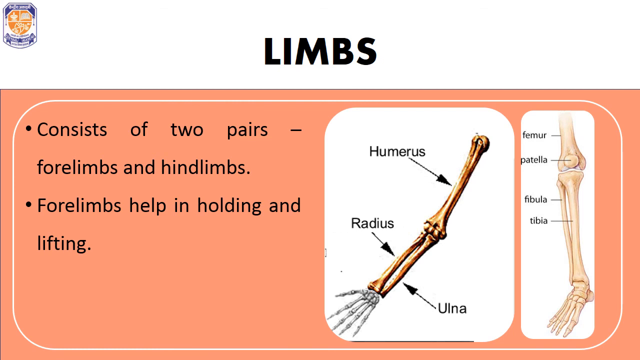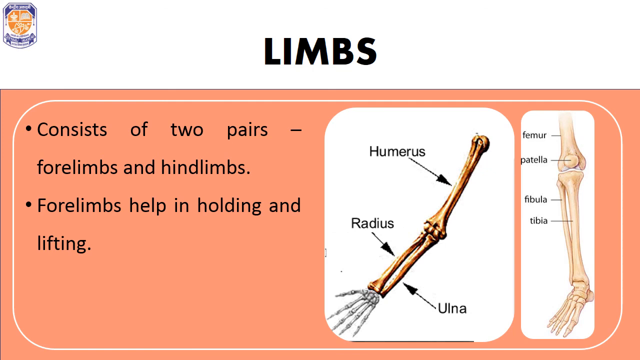Then comes the hind limbs. A hind limb has one long thigh bone. This thigh bone is known as the femur, and the femur is the longest and strongest bone in our body. Then we have 2 lower leg bones which are known as tibia and fibula. Tibia and fibula are very strong as they have to carry the weight of the entire body.